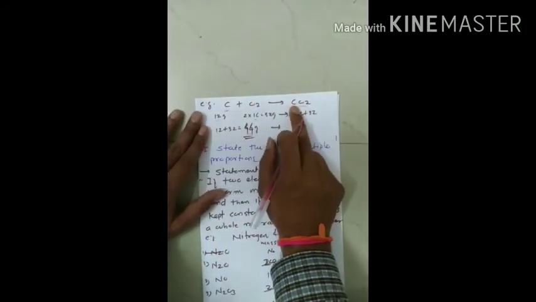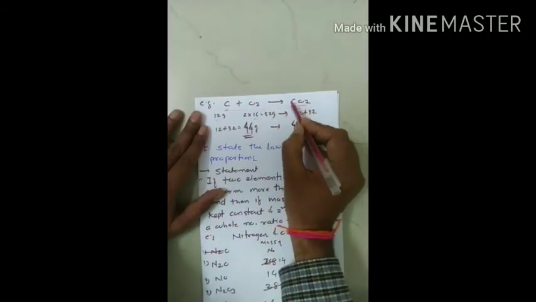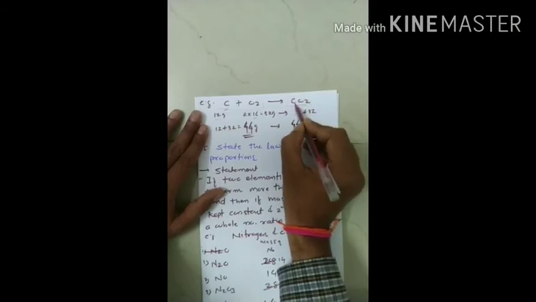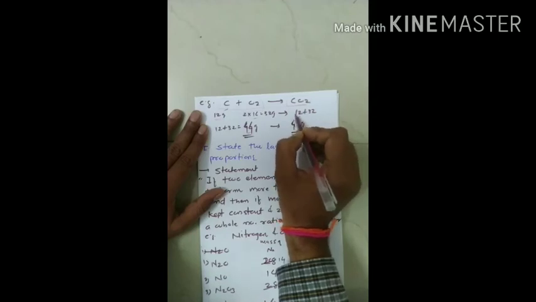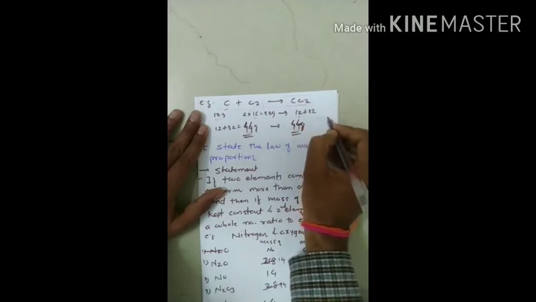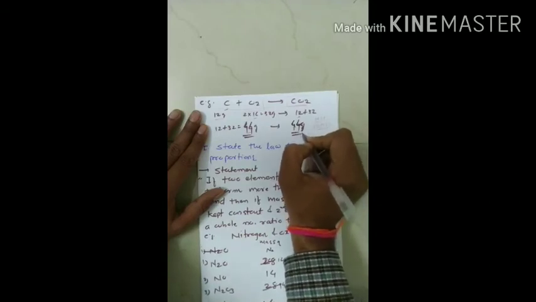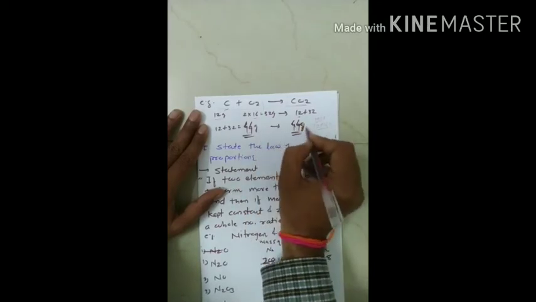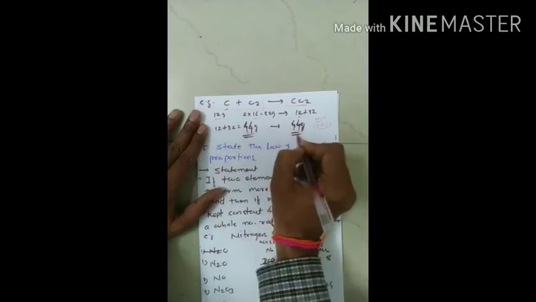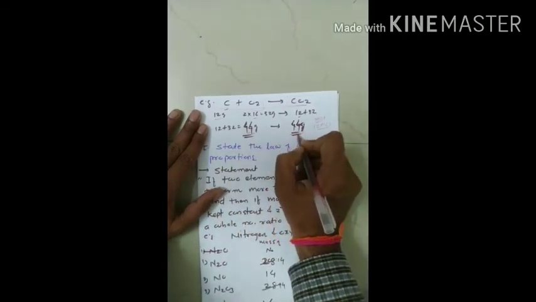For CO2, we again calculate the molecular mass of the complete compound. For carbon only one atom is there with average atomic mass 12, so 1 into 12. For oxygen two atoms are there with average atomic mass 16, so 12 plus 32, which is 44 gram. So we get 44 gram on the product side and the same value, 44 gram, on the reactant side.